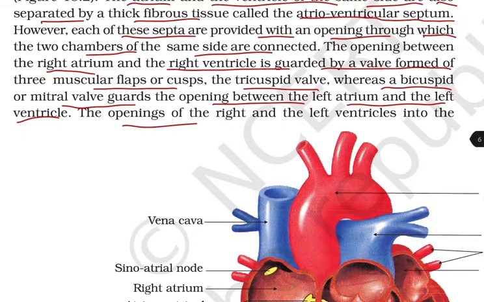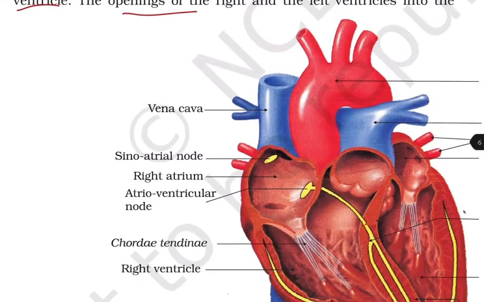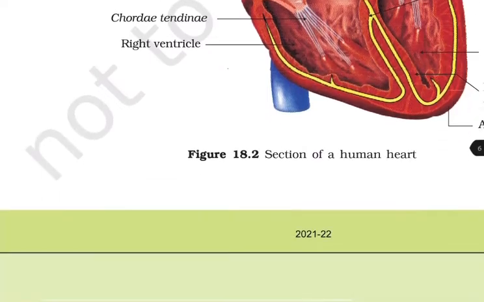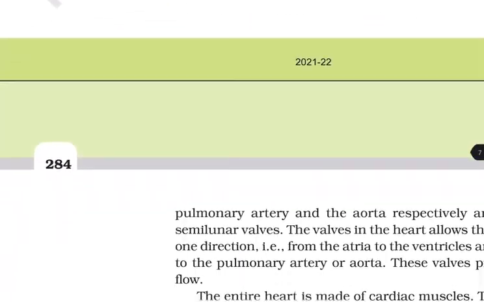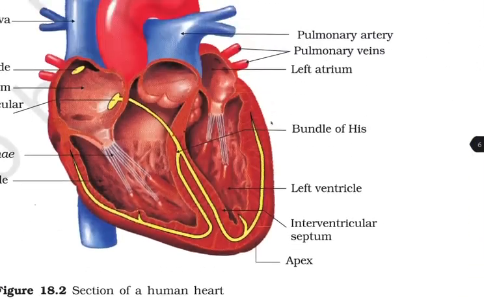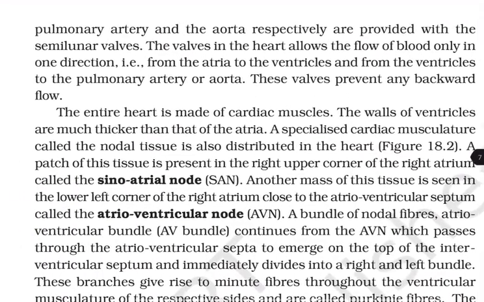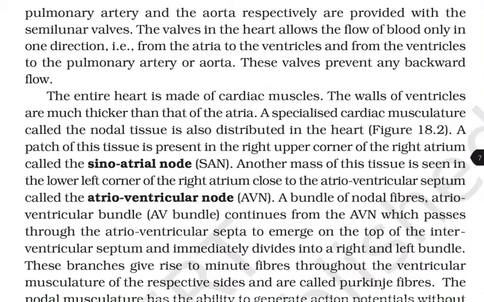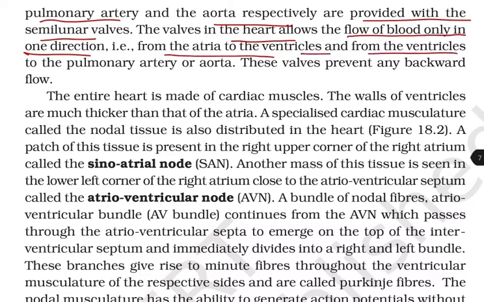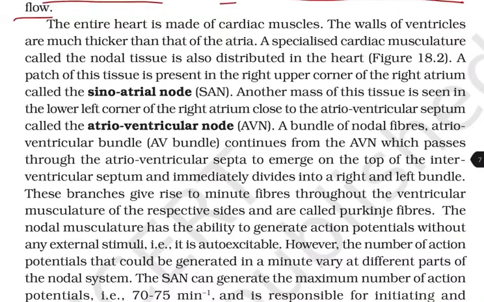The openings of the right and the left ventricle into the pulmonary artery and the aorta respectively are provided with the semilunar valves. The valves in the heart allow the flow of blood only in one direction, that is from atria to the ventricles and from the ventricle to the pulmonary artery or aorta. These valves prevent any backward flow.